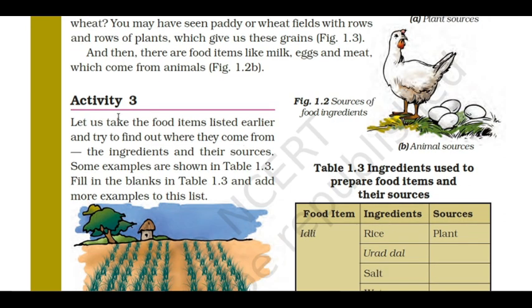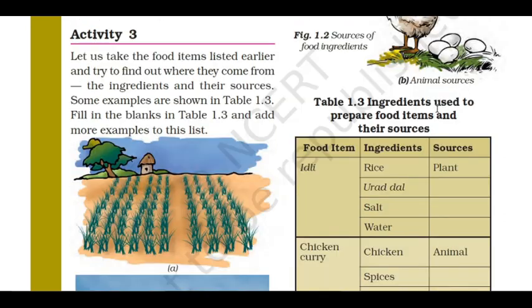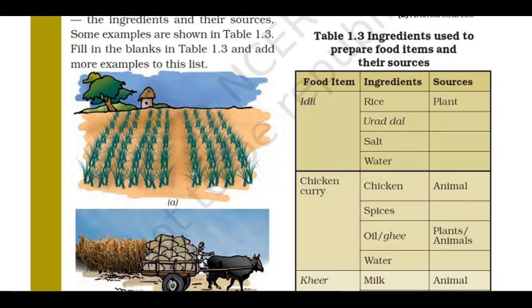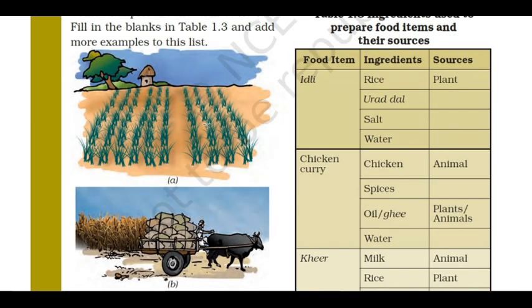See here, let us take food items listed earlier and try to find out where they come from. Where does rice come from? It comes from plant source. From paddy only we get the rice, and paddy is a plant source.